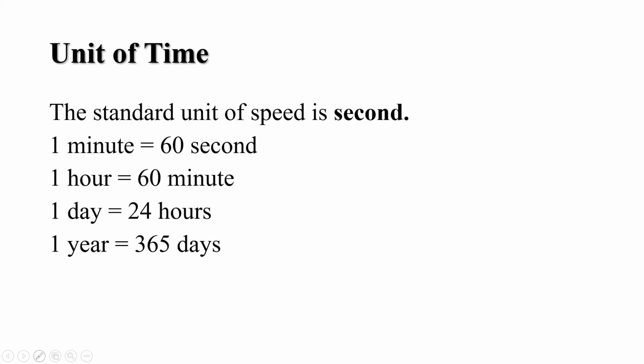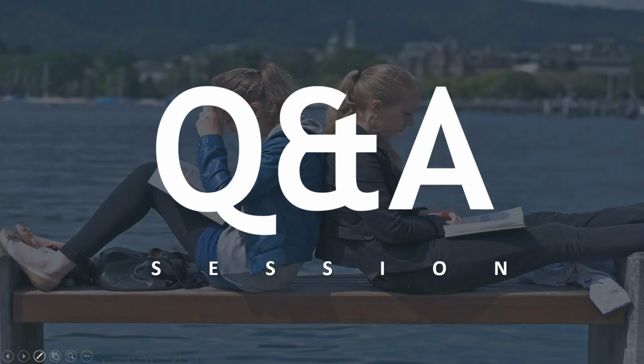And students, now let us understand about the unit of time. The standard unit of time is second, and the other larger units of time are minute, hour, day, etc. 1 minute is equal to 60 seconds, and 1 hour is equal to 60 minutes, and 1 day is equal to 24 hours, and 1 year is equal to 365 days. And students, did you know that the time taken by the earth to complete one rotation about its axis is called a day, and the time taken by the earth to complete one revolution around the sun is called a year. And students, now let's revise what we have learned today.